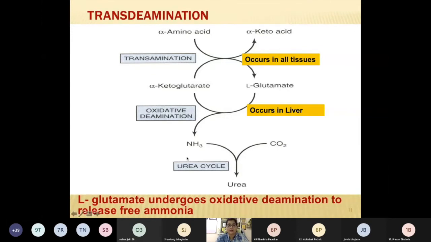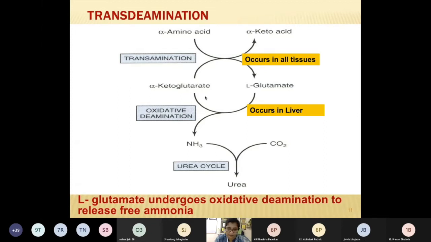This ammonia is fixed into urea with the help of the urea cycle, and the urea is excreted through the urine. So these two processes are linked with each other.